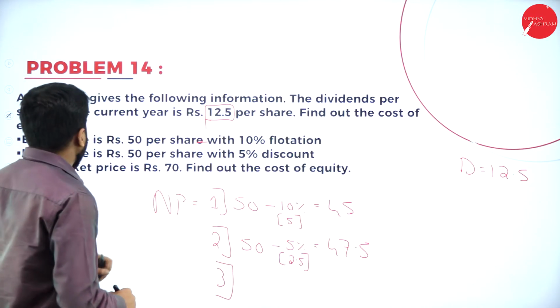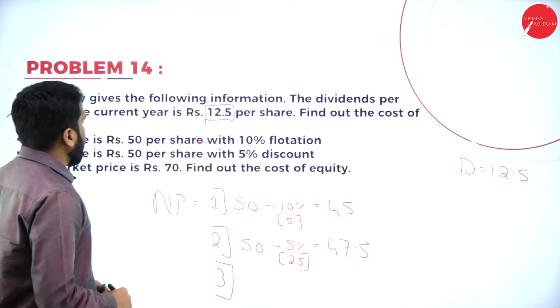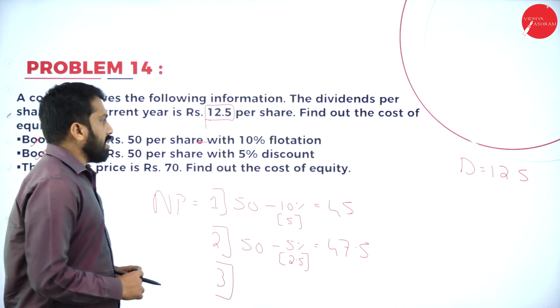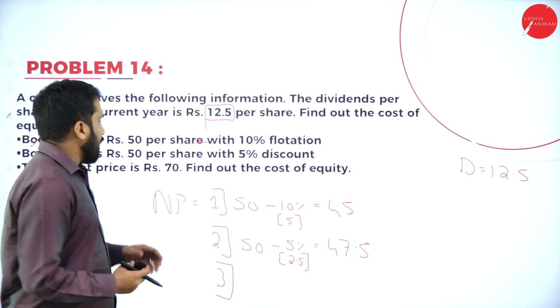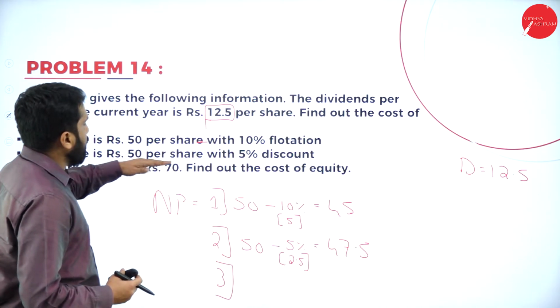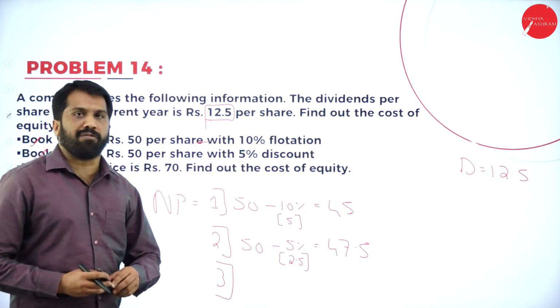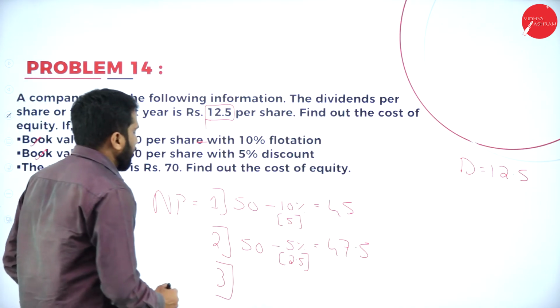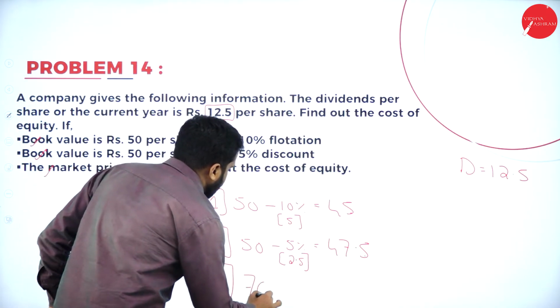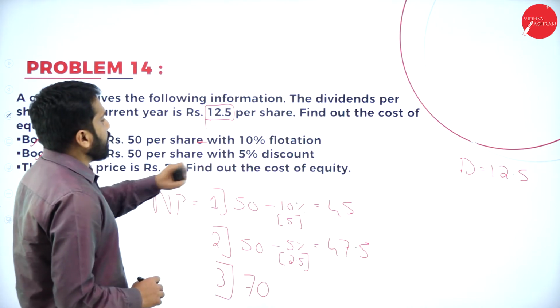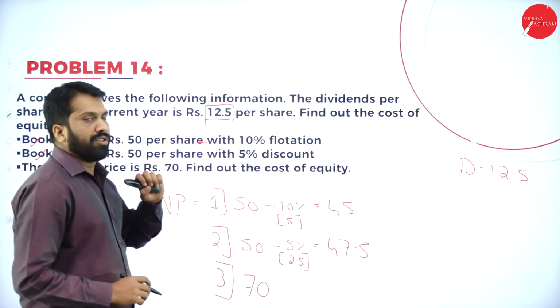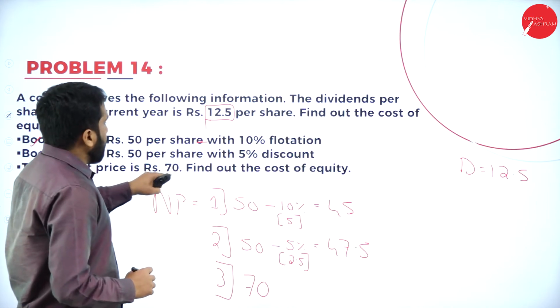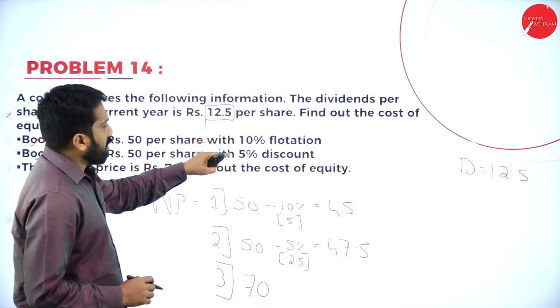Now, third one. The market price is 70. Find out the cost of equity. Have they given anything like a flotation discount?